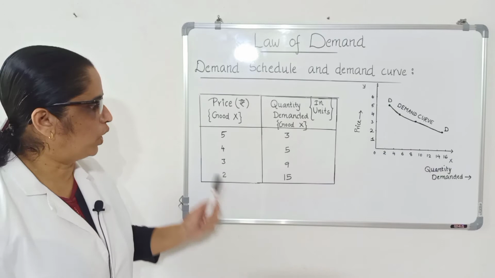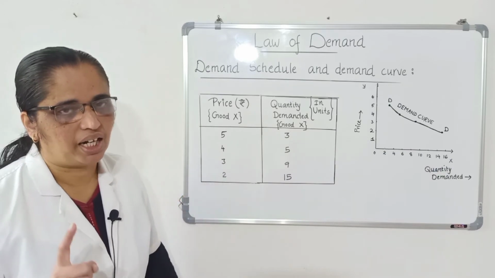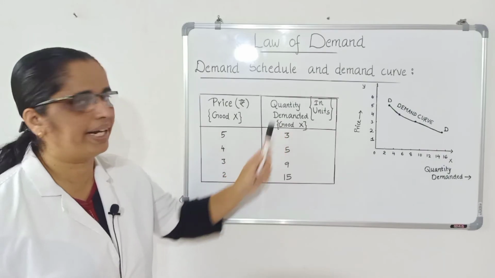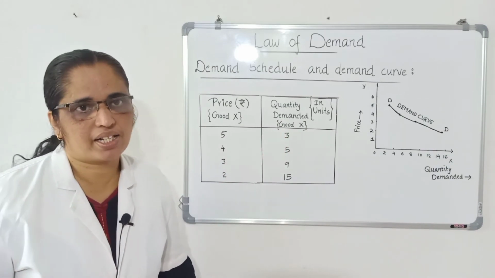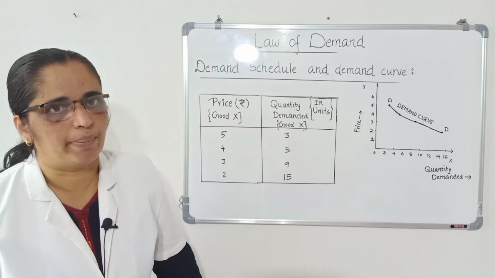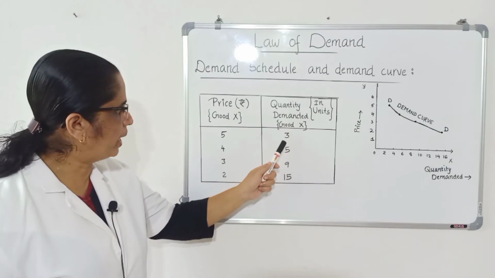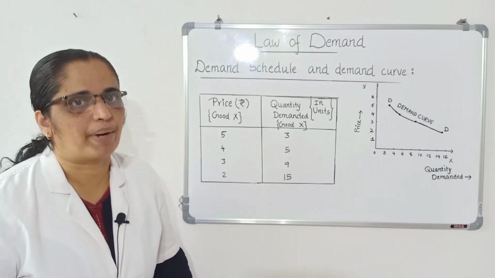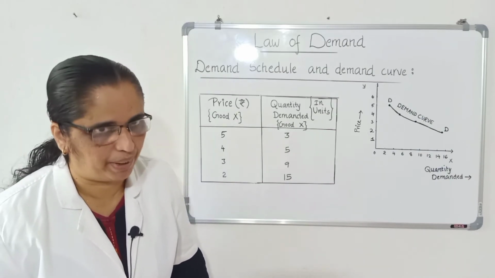Okay? The law of demand expresses the inverse or the indirect relationship between price and quantity demanded. When the price is high, demand is low. When the price is low, demand is high. More and more quantities are purchased at a lower price than at a higher price.